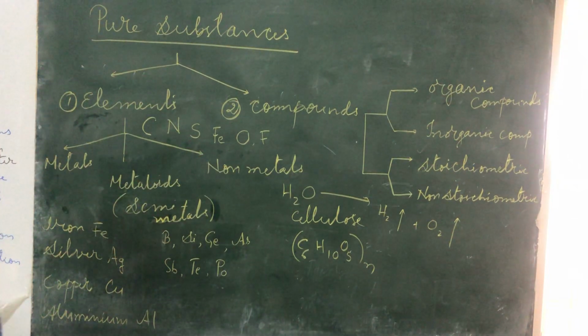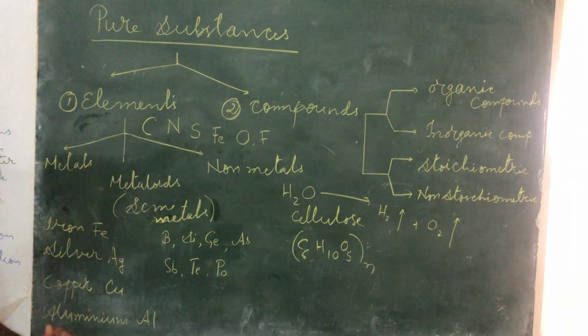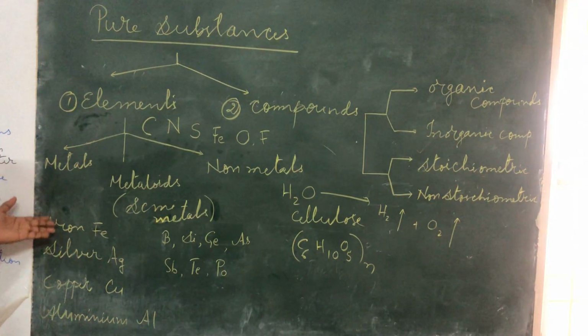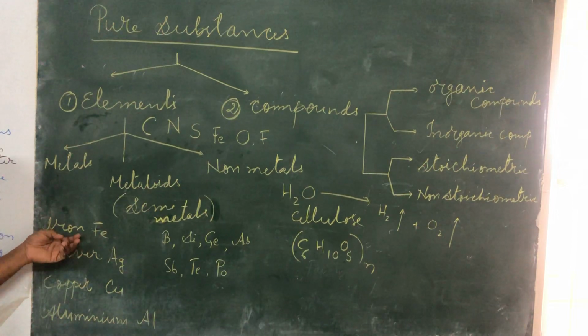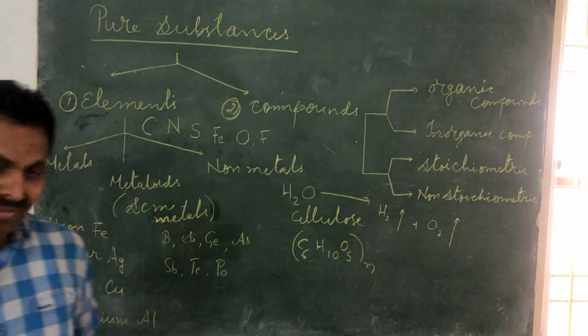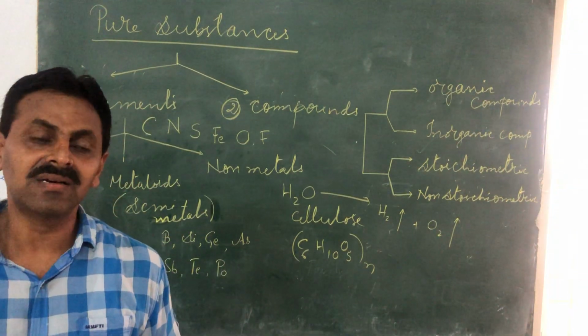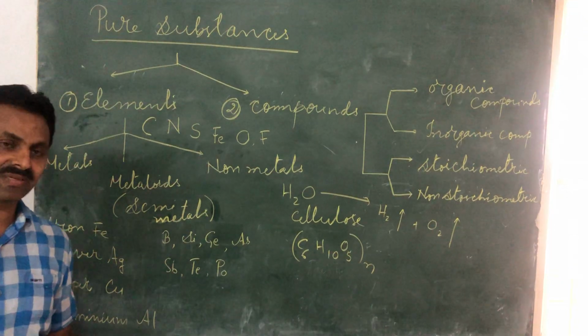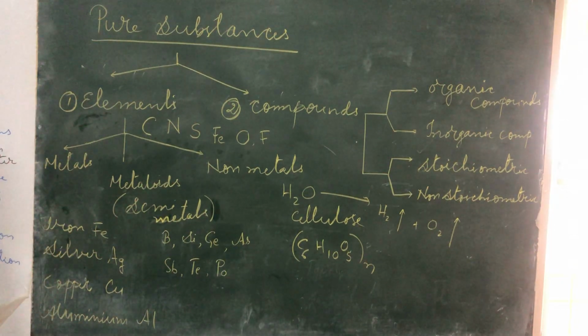For example, examples of metals are iron, silver, copper, gold, platinum, zinc, chromium, manganese, sodium, potassium, titanium, zirconium, niobium, thorium, uranium, etc. So these are all metals.